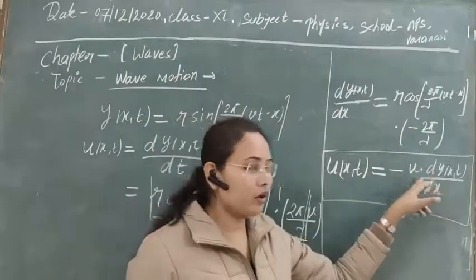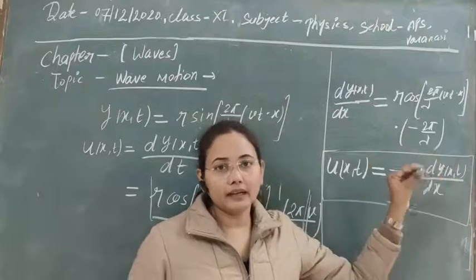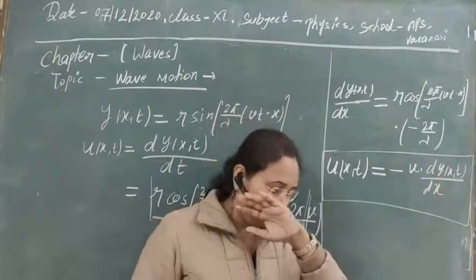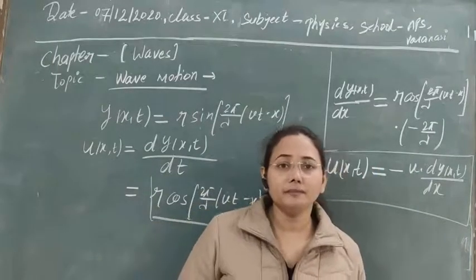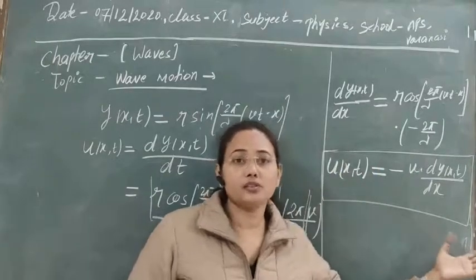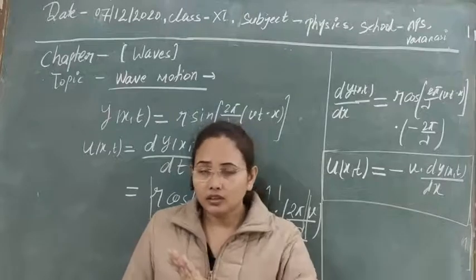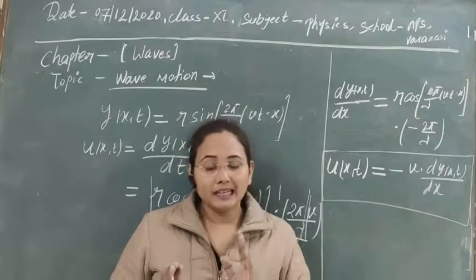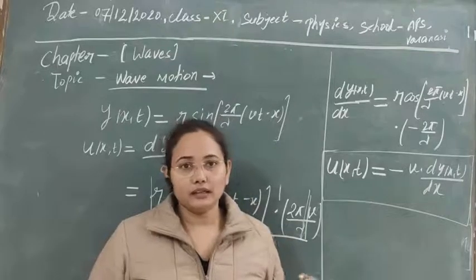So obviously all particles are not identical in vibration, meaning they are not vibrating identically. That's why the simple harmonic motions have different amplitude and different velocity, so that energy